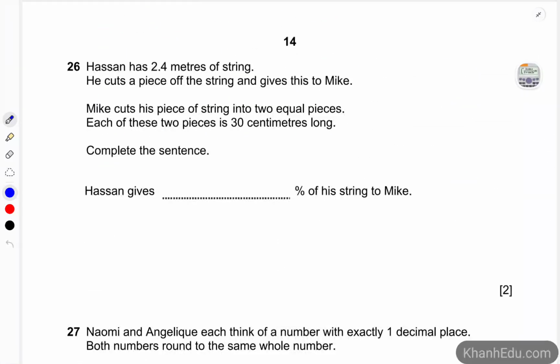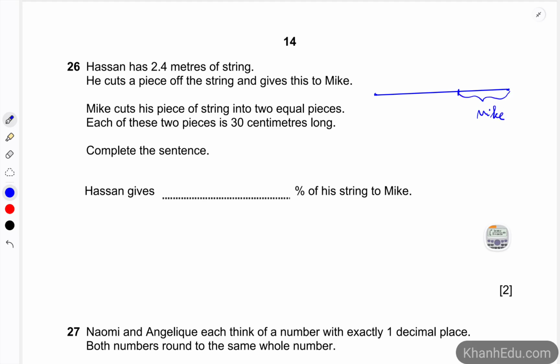The next question, 26. Hassan has 2.4 meters of string, and he cuts a piece off the string and gives this to Mike. So let's say this one from this point to this point is the length of string, and this portion has been cut and given to Mike.